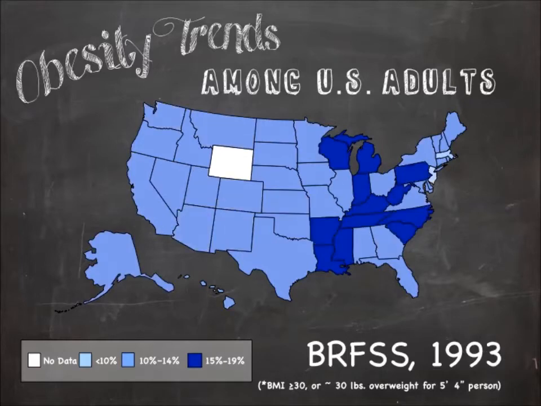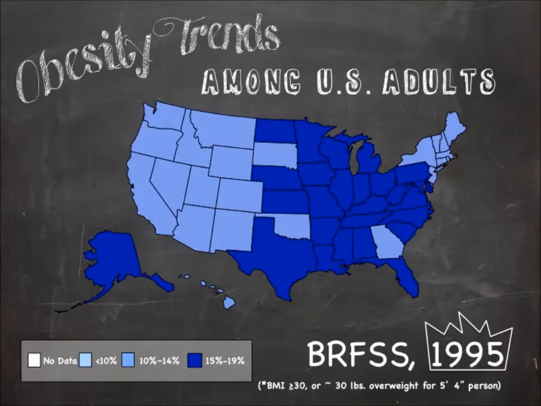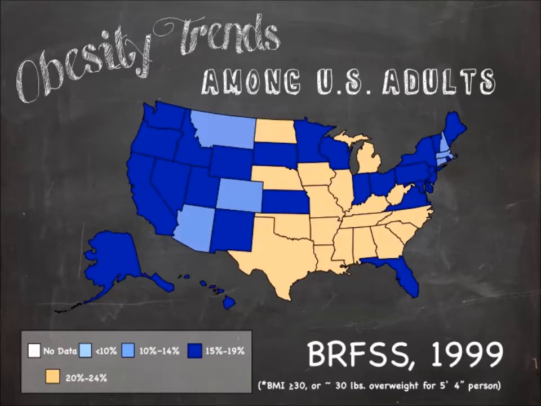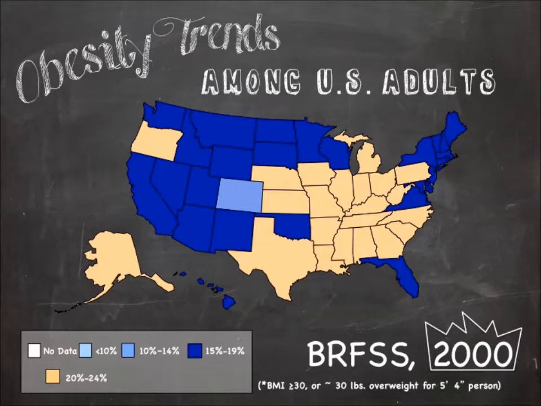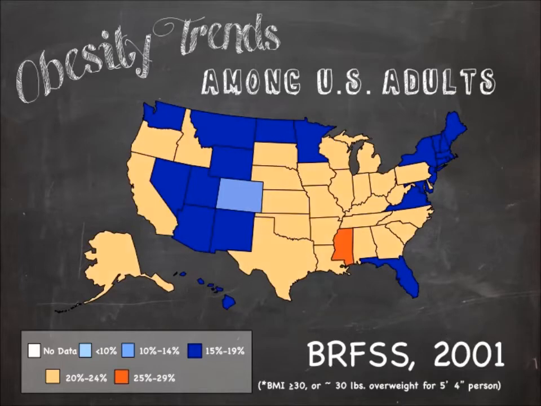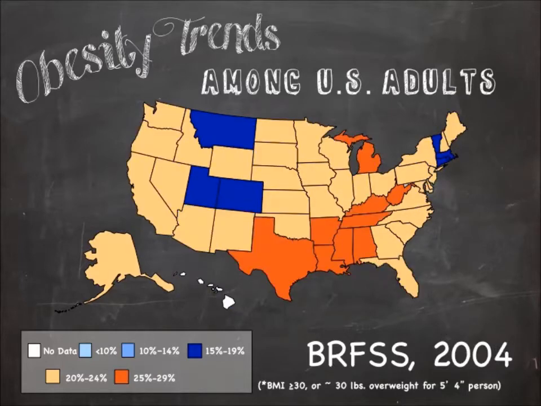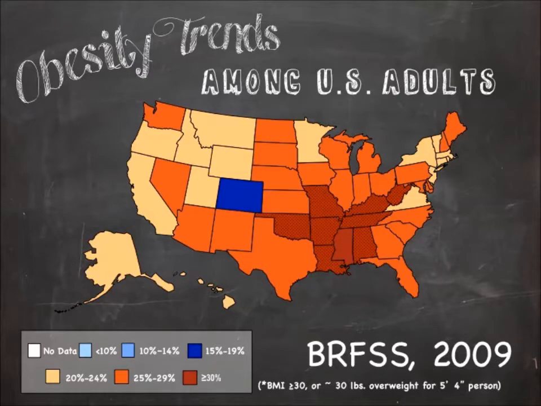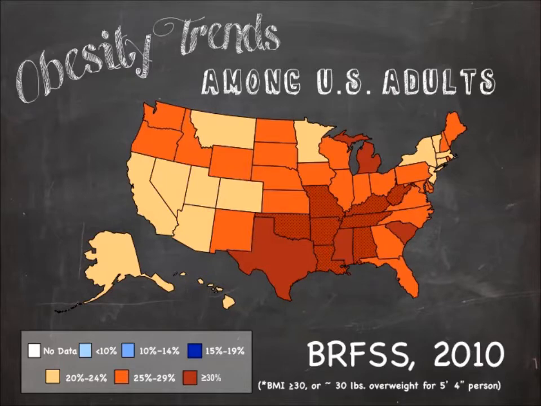By the time 1995 rolled around, 27 states had prevalence levels of 15 to 19%, which is the dark blue color on the maps. In the year 2000, 22 states reached obesity prevalence levels of 20 to 24%. And by 2005, 3 states reported levels of obesity prevalence of 30% or more. By 2010, the number of states reporting obesity levels of 30% or more expanded to a whopping 12 states.